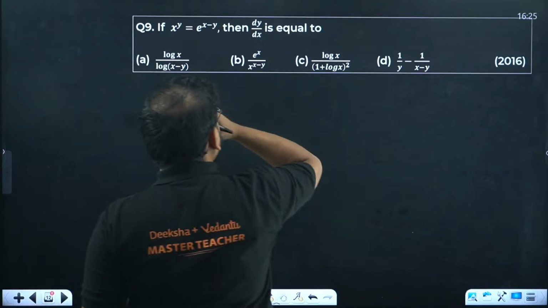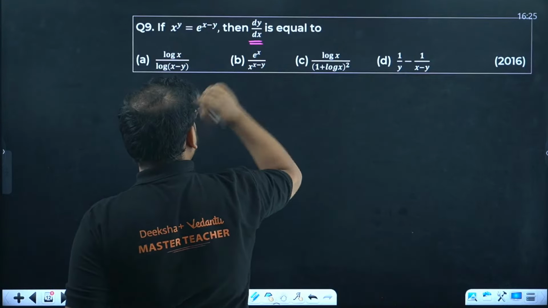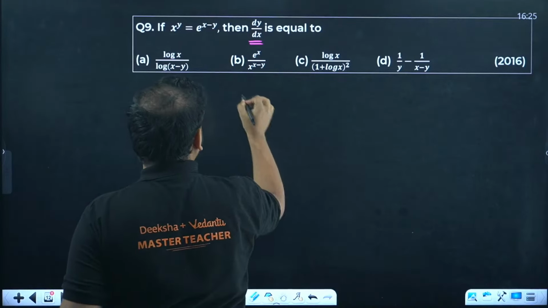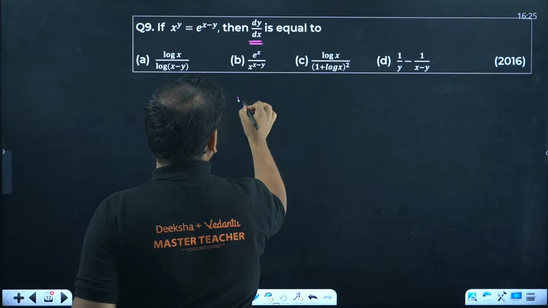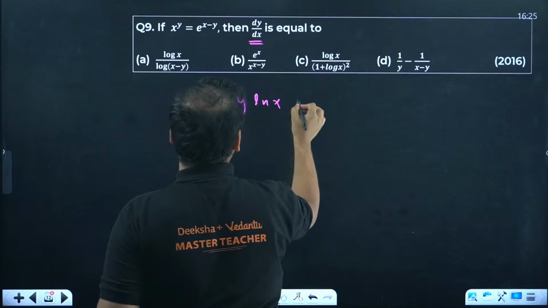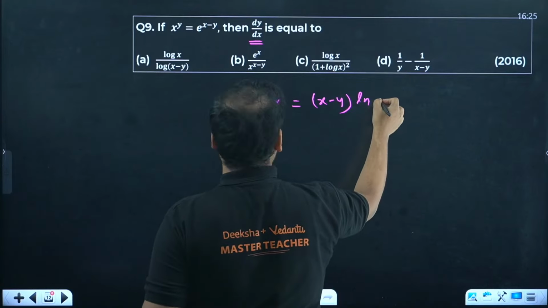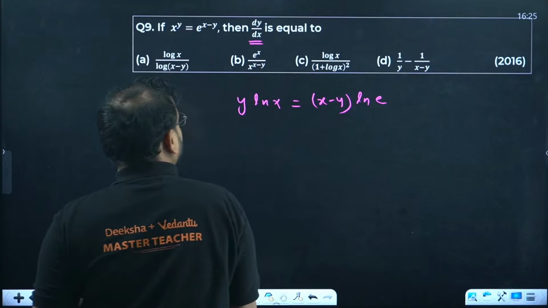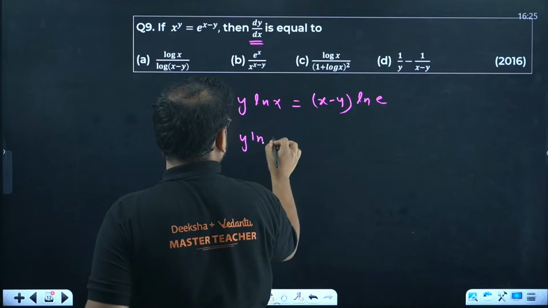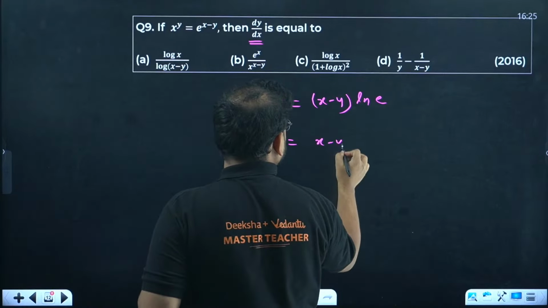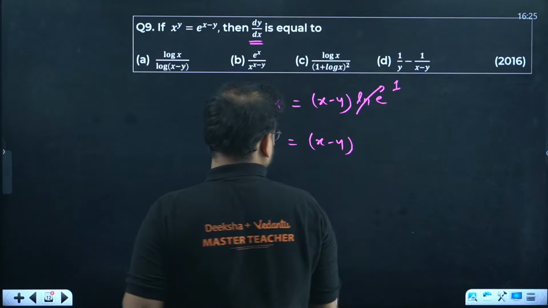x power y, e power x minus y is the derivative we are looking for. So for this question, whenever you find an exponential function involved, take log on both sides. You'll have y ln x equal to x minus y ln of e. Ln of e is 1.